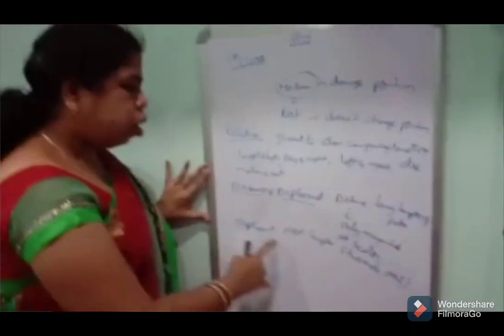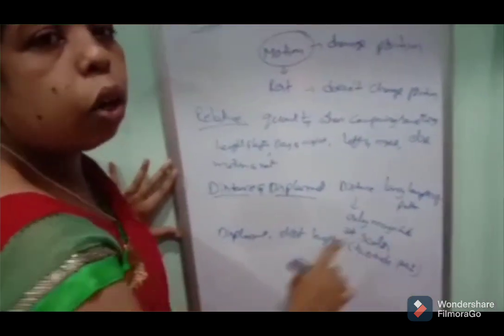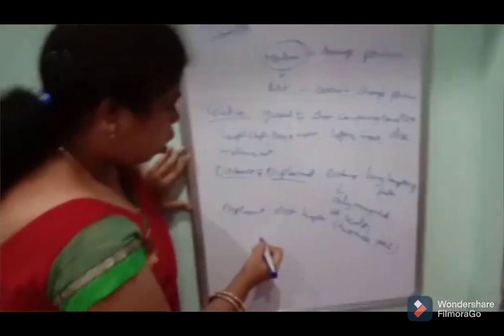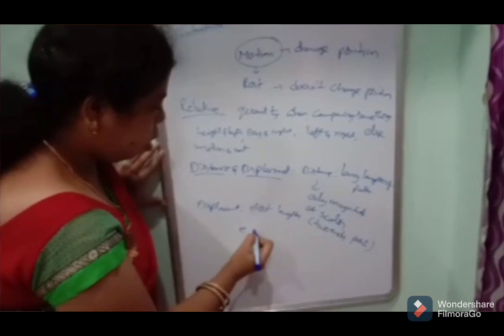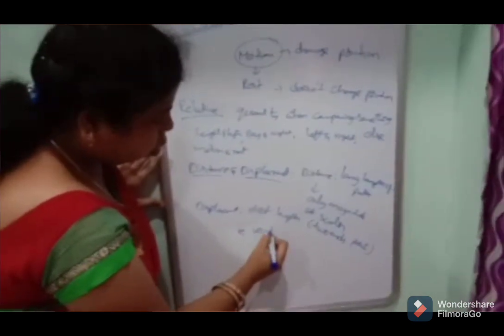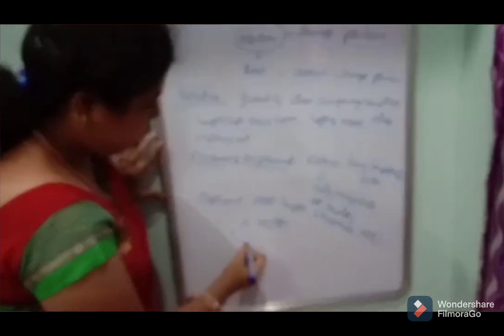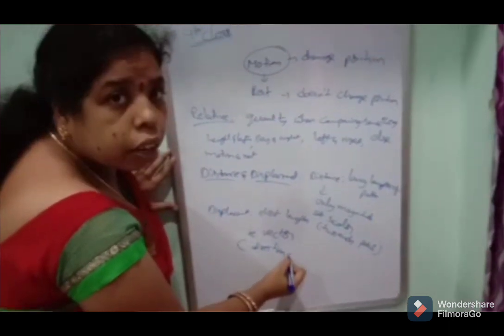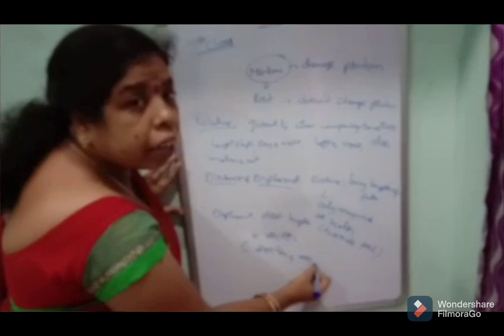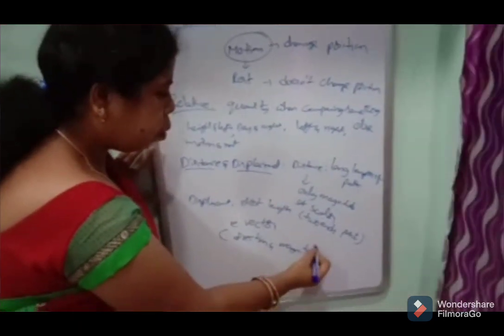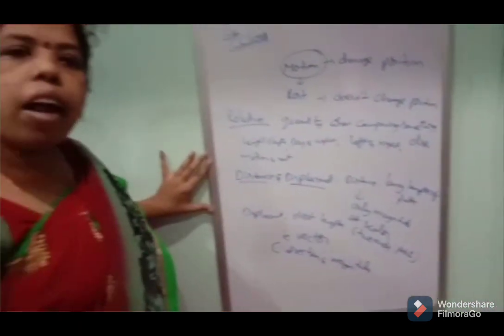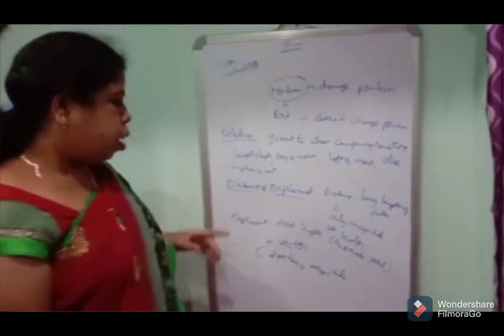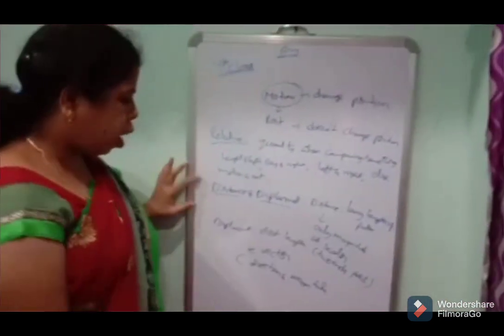Displacement is a short length. It contains two endpoints. That means it is a vector, it has direction and magnitude. That's why displacement is a vector.